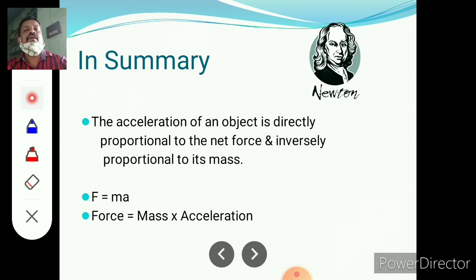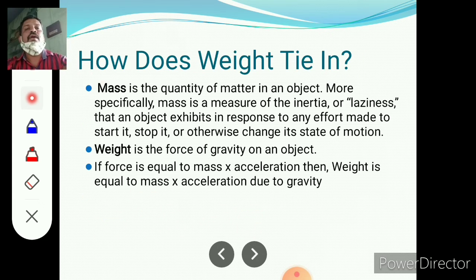In summary, the acceleration of an object is directly proportional to the net force and inversely proportional to its mass. F equal to ma, that is, force is equal to mass into acceleration. How does weight differ from mass? Mass is the quantity of matter in an object. More specifically, mass is the measure of inertia, that is, the laziness that an object exhibits in response to any effort made to start it, stop it, or otherwise change its state of motion.